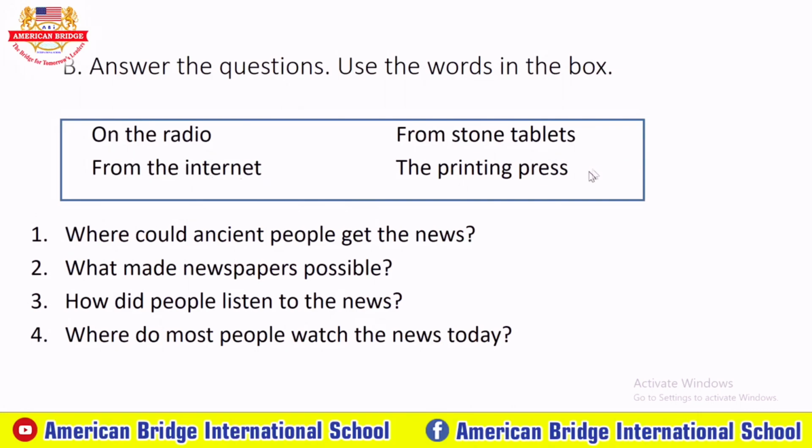So now let's try to answer our questions together. Number one, where could ancient people get the news? The ancient people could get news from stone tablets. At that time, people tried hard to chisel the stone, right? Number two, what made newspapers possible? Something that made newspapers possible is the printing press. They used the printing press to print out the newspaper.